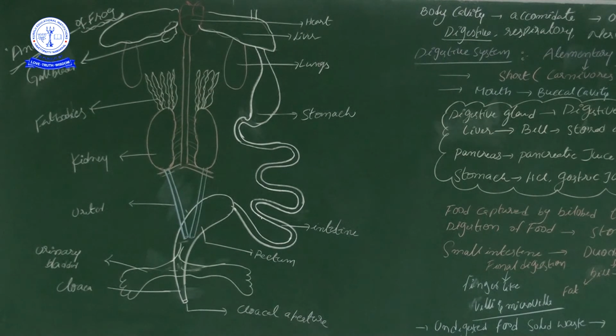If you dissect the frog body, in which side, dorsal or ventral side, Nanna? We should cut on the ventral side only, because on the dorsal side vertebrate animals have the vertebral column.